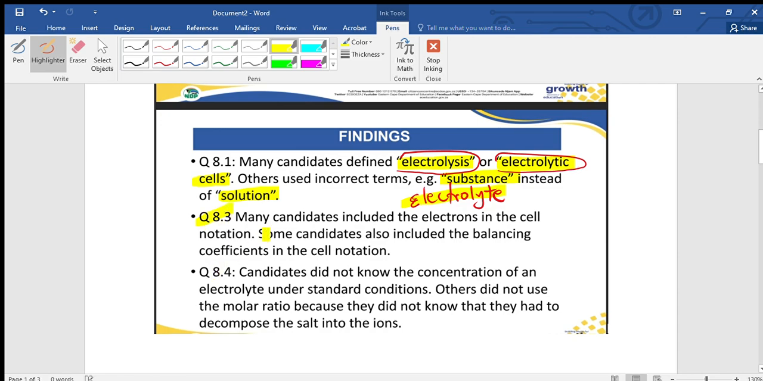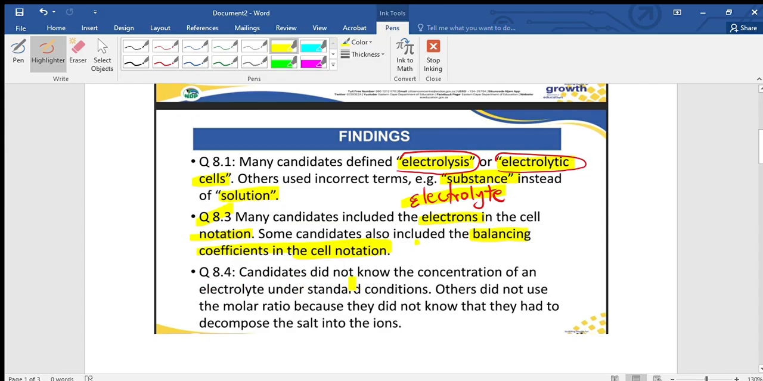In 8.3, many candidates included electrons in cell notation. Some candidates also included the balancing coefficient in a cell notation. So I will show how they did it. Then 8.4,